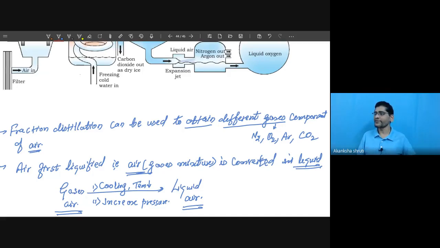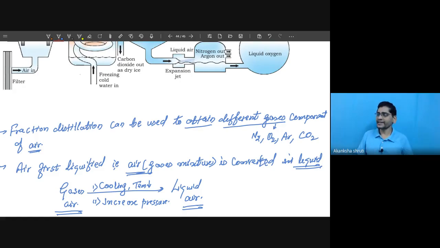Students, how can we increase the pressure? Means collecting the air in a cylinder, then compress it, means put a piston in that cylinder and reduce the volume. Automatically it will get compressed, means the pressure is increased. So that is the technique we have to apply.